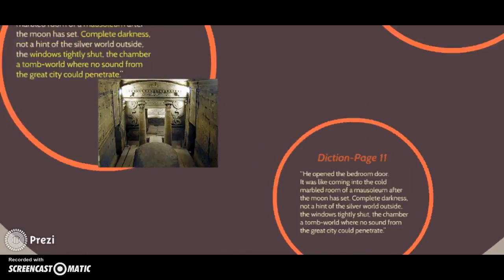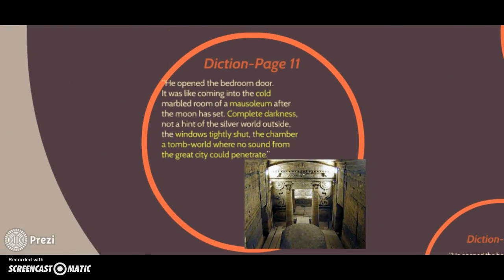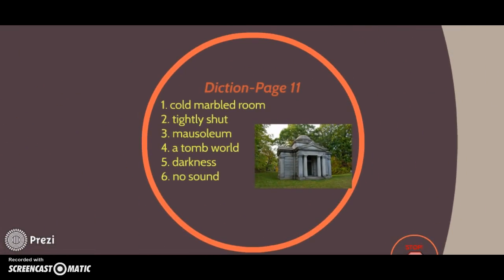Now let's highlight the words that Bradbury used to describe Montag's room. We have cold, mausoleum, complete darkness, windows tightly shut, the chamber a tomb world where no sound from the great city could penetrate. Now let's put all those words in a list and we get these short descriptions. Cold marbled room, tightly shut, mausoleum, a tomb world, darkness, no sound.